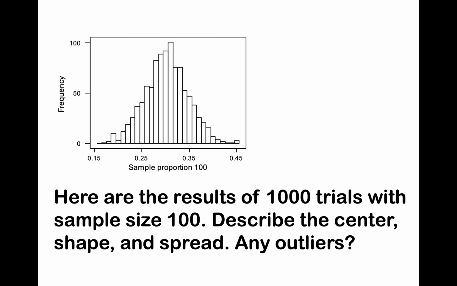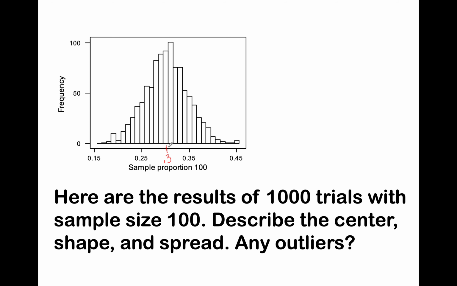These are the results of 1,000 trials with sample size 100. Describe the center, shape, and spread. Are there any outliers? Well, hopefully what jumped out to you right away is that we have an approximately normal model. So with this normal model, notice where the center is. It appears to be about 0.3.